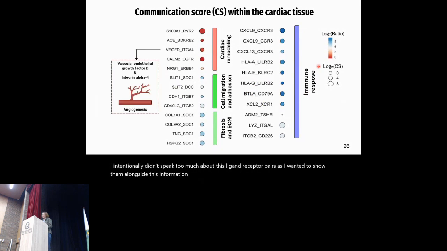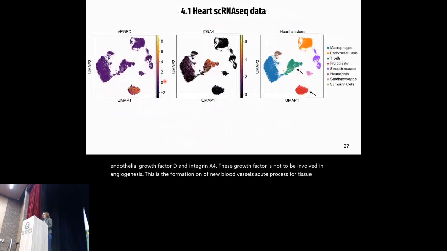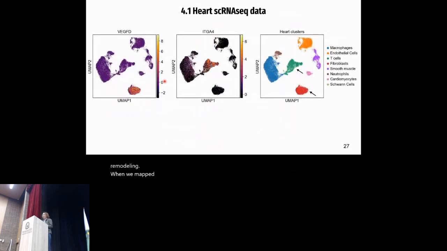For example, let's consider the interaction between vascular endothelial growth factor D and integrin alpha-4. This growth factor is known to be involved in angiogenesis. This is the formation of new blood vessels, a key process for tissue remodeling. When we mapped the pair, we found that VEGF-D showed high expression in fibroblasts, while integrin alpha-4 showed high expression on T cells.